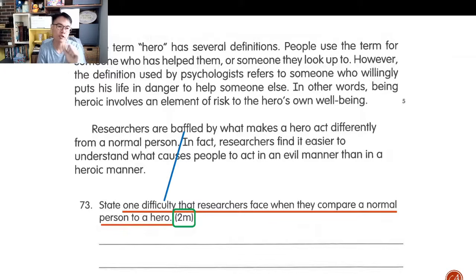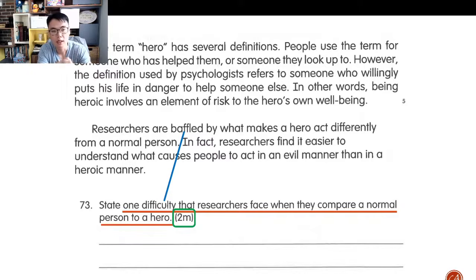Okay, so I'm going to pause here for a moment, and I'm going to ask all of you to guess, without checking on an online dictionary or on your phones, just look at the context, right? Researchers are baffled by what makes a hero act differently from a normal person. In fact, researchers find it easier to understand what causes people to act in an evil manner than in a heroic manner. So they find it easier to understand evil than it is to understand heroic behavior. So what does this suggest about the word baffle? Can anyone guess? Surprised, shocked, confused? Very good. Yes, shocked and surprised.